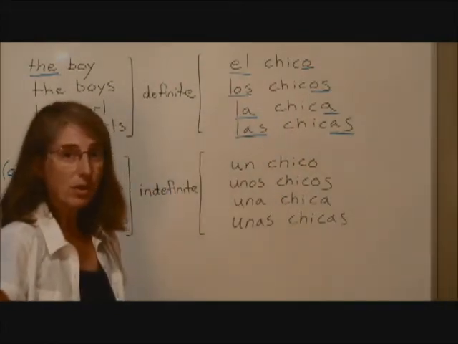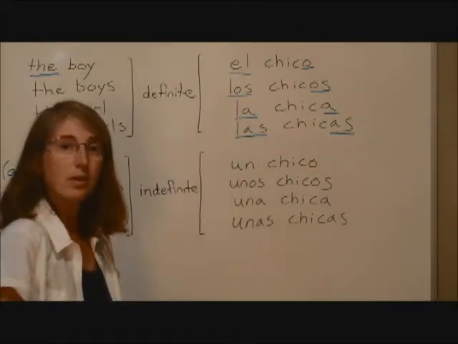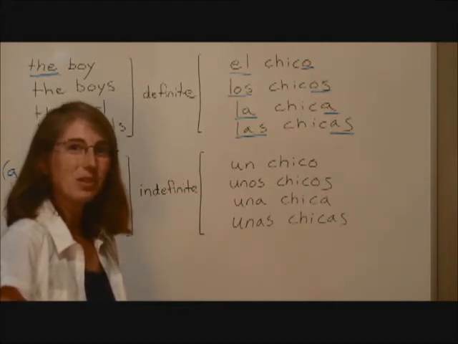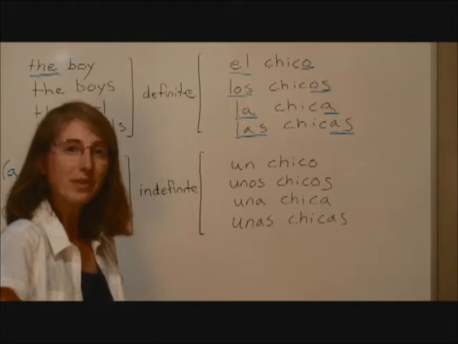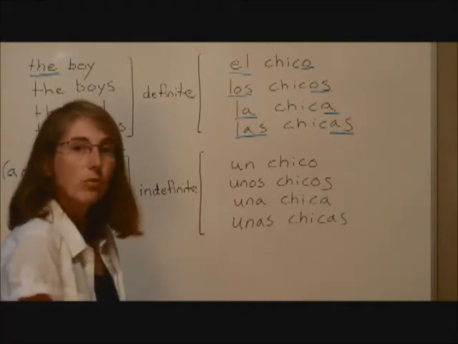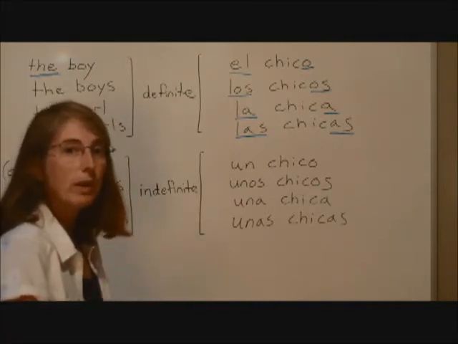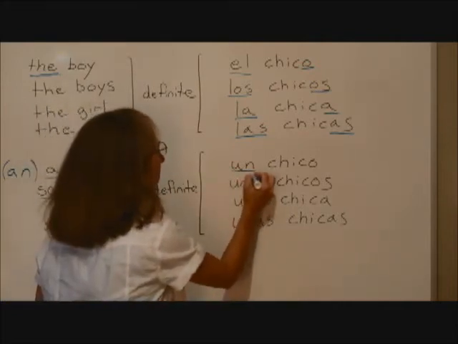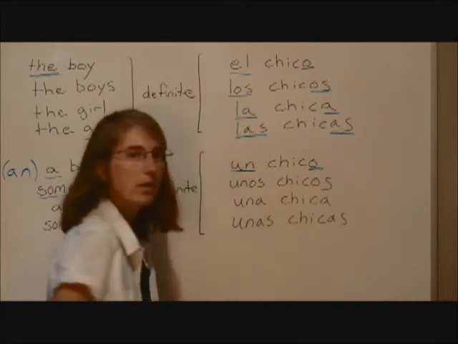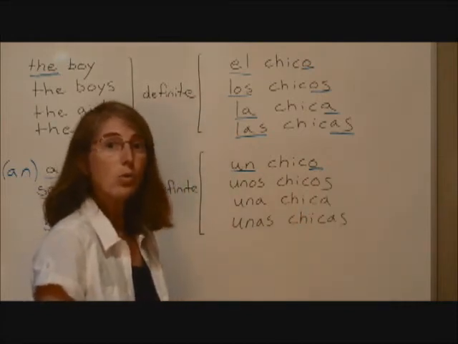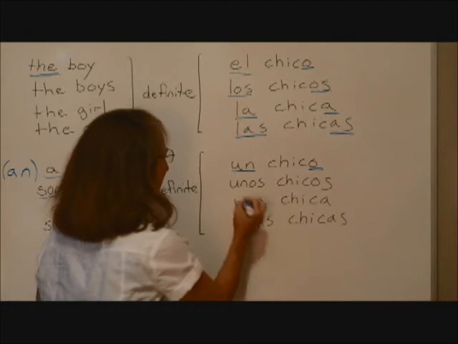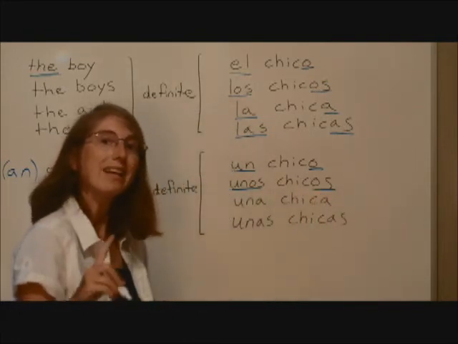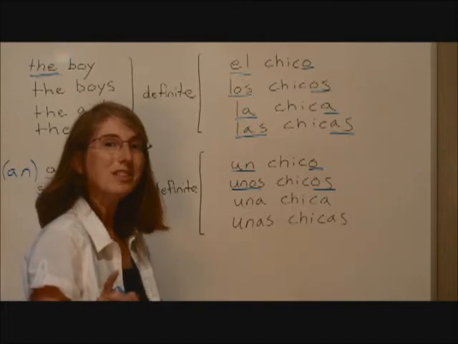When we look at indefinite articles, again, in Spanish, the article is going to change in gender and number with the noun that it's describing. So if we have a boy, it's un chico. If we have some boys, unos chicos. If we have a girl, una chica.